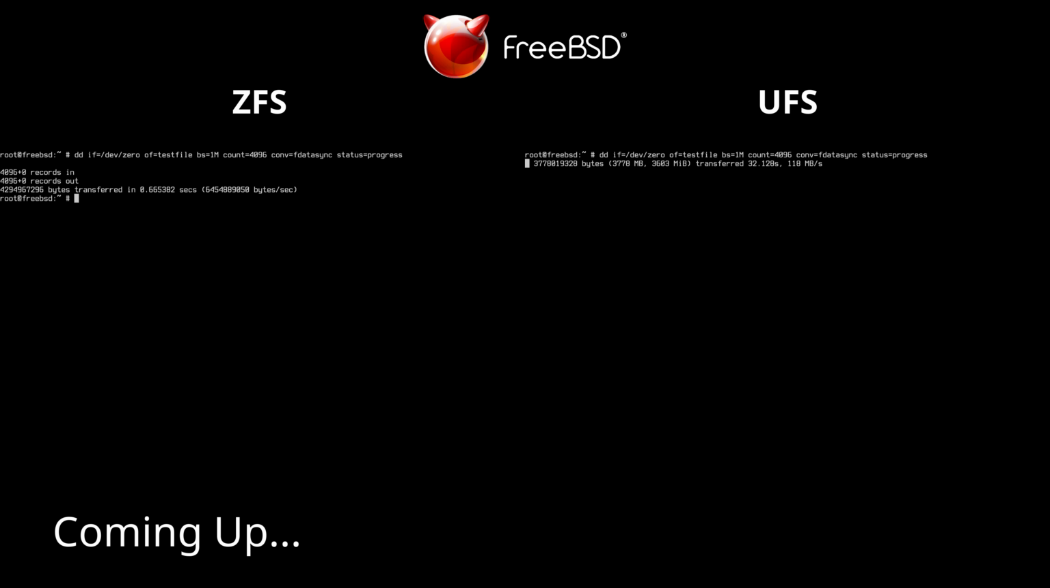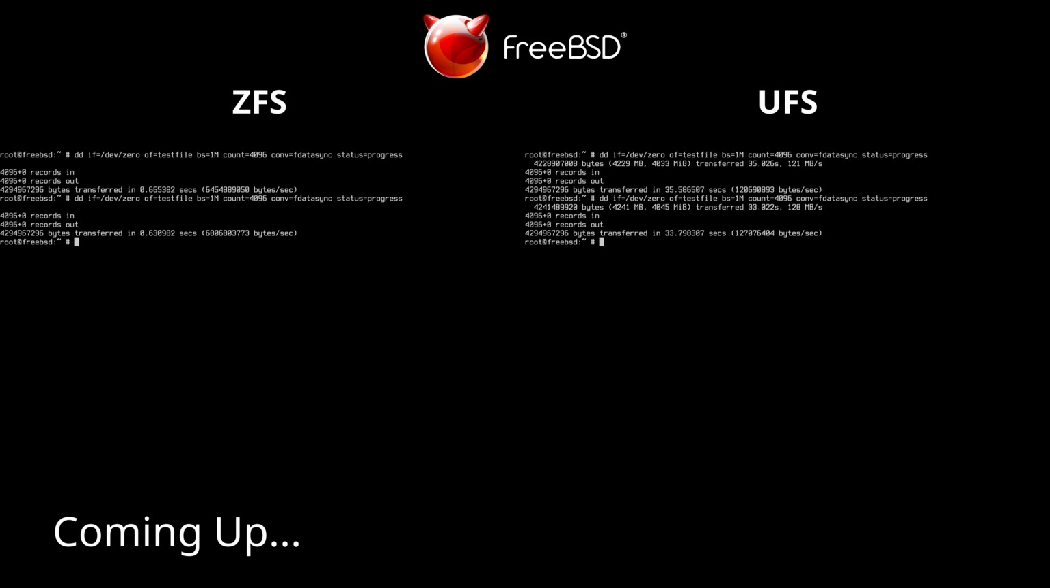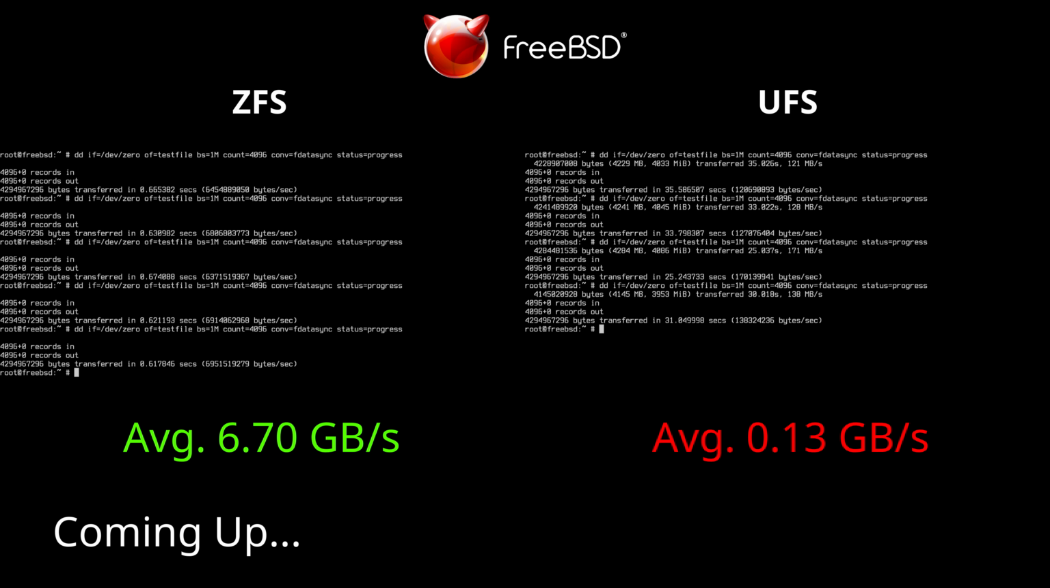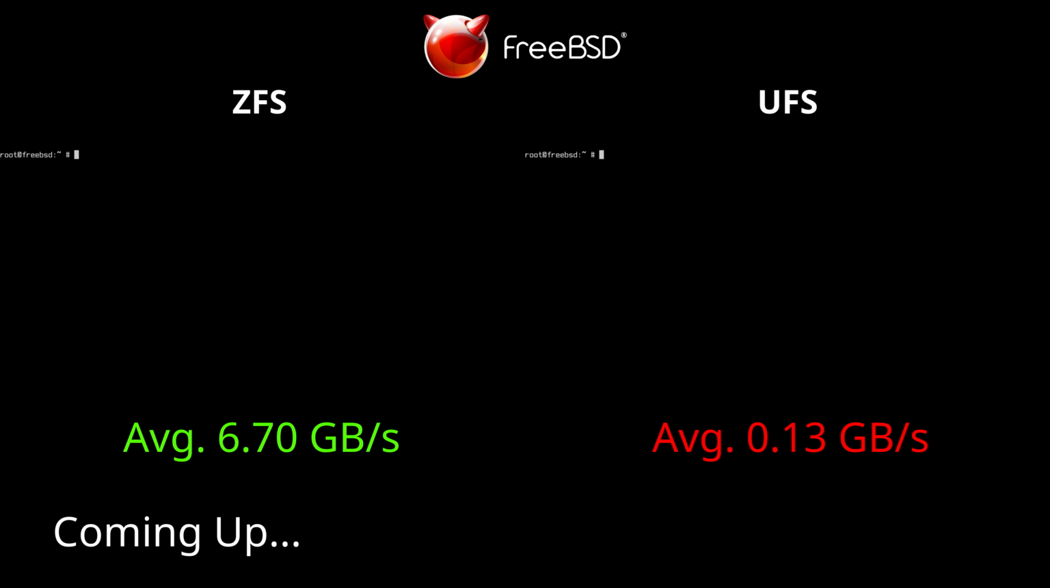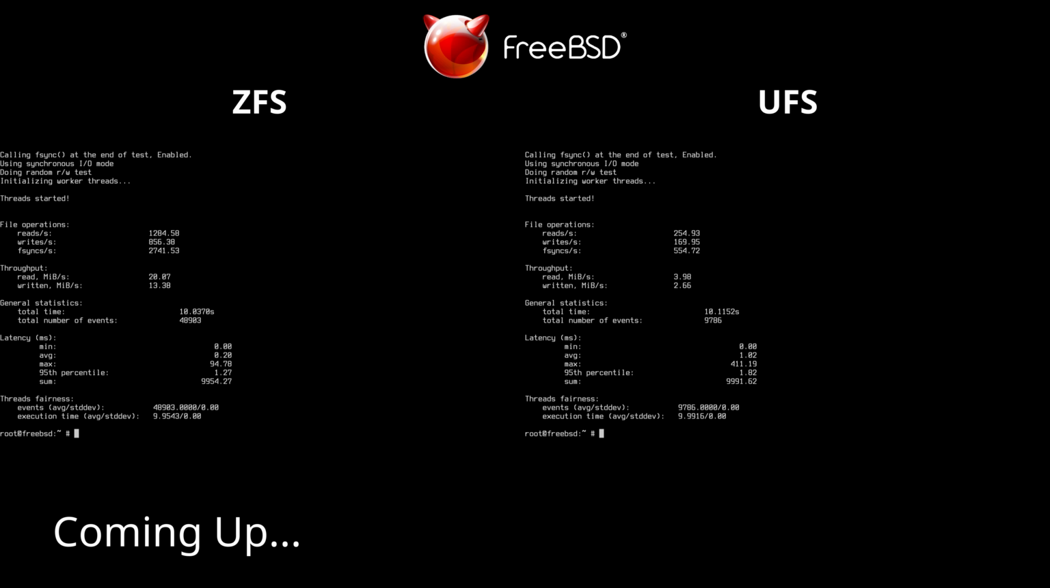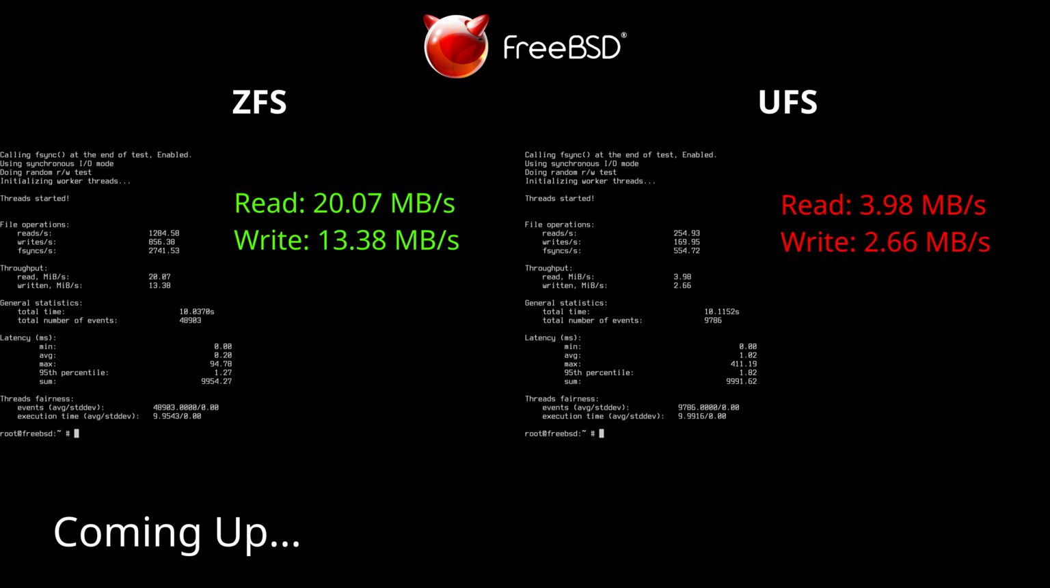ZFS destroys UFS by being 50 times faster in sequential writing. An insane level of performance you must see. And that is not all. ZFS dominates in random reading, beating it 5 times over using the same hardware. Stay tuned, do not miss this brutal benchmark.